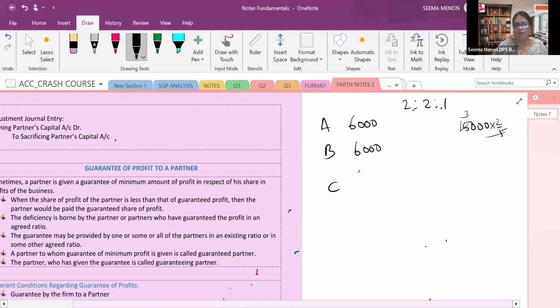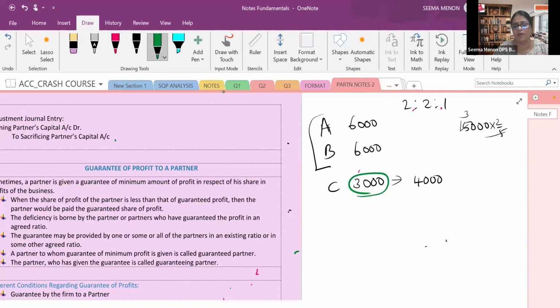B will get 6,000. Then how much will C get? C will get only 3,000. But A and B, in the beginning of the partnership, guaranteed that C will get a minimum profit of 4,000 rupees. But as per the rule, how much did C get? 3,000. Now, what is the deficiency of the guarantee? Because the firm guaranteed that C will get a minimum profit of 4,000.